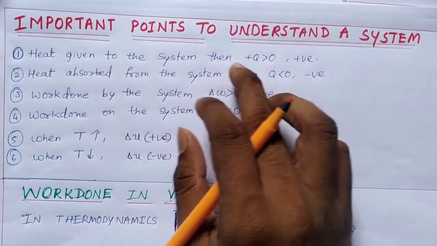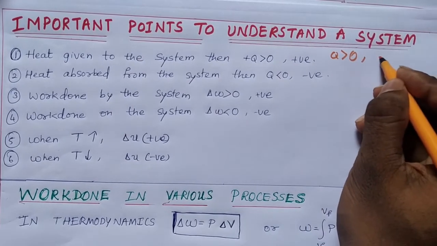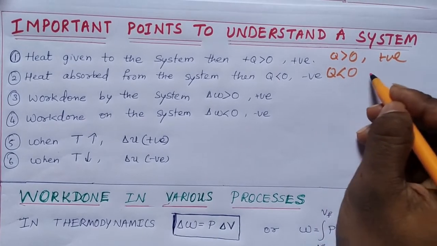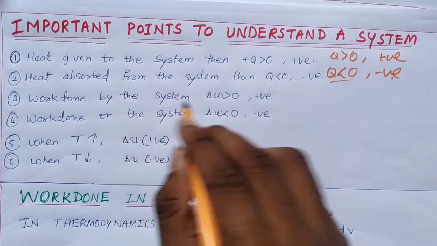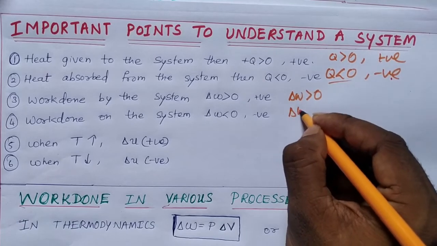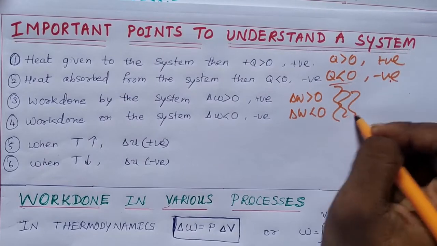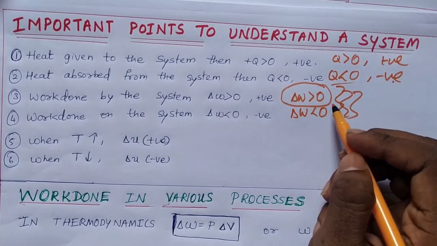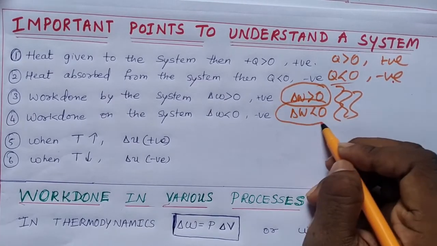Next, some important points to understand in a system. If you are giving heat to the system, then definitely the heat energy of the system increases. That means positive. If heat is absorbed from the system or heat is not given to the system, then heat will be less than 0, that will be negative. Work done by the system is always positive. Work done on the system is always negative. Remember, this is very important.